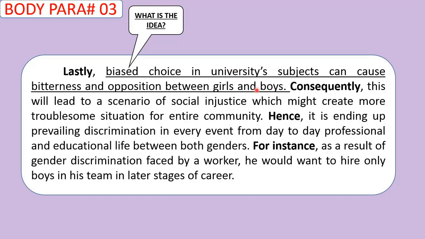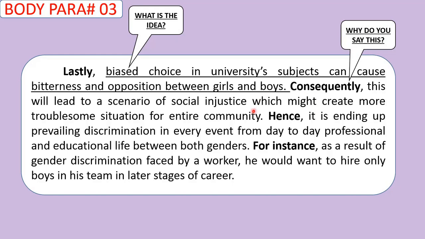After that, he's basically explaining it further. Consequently, this will lead to a scenario of social injustice, which might create more troublesome situation for an entire community. So this person has given a consequence, which is actually why this person is saying this idea.